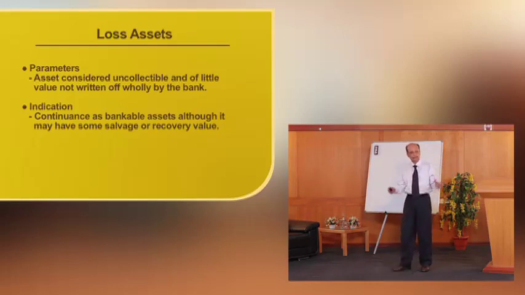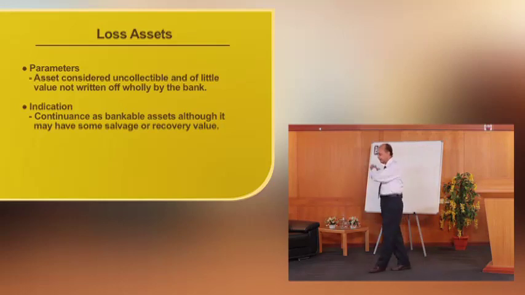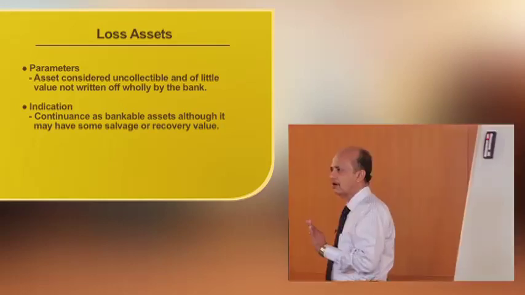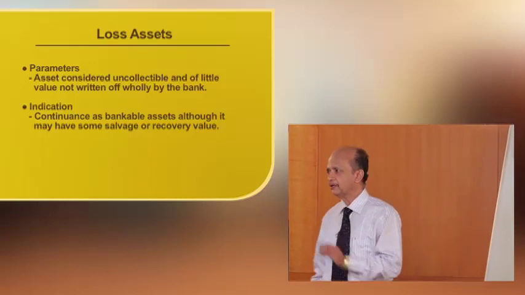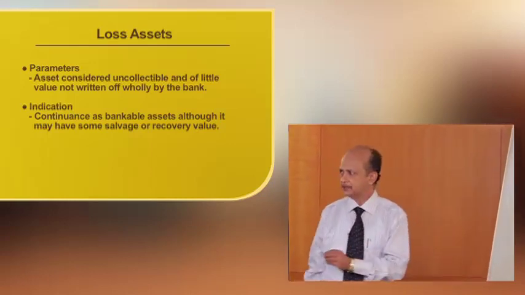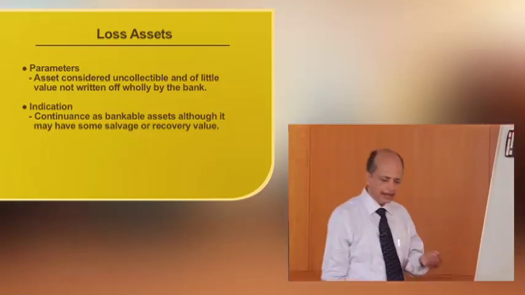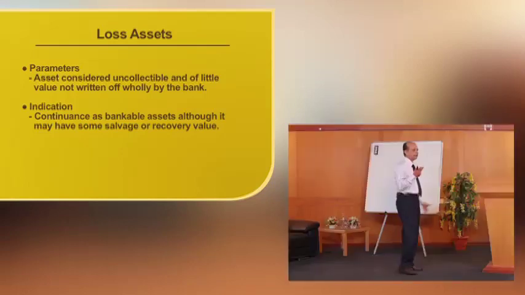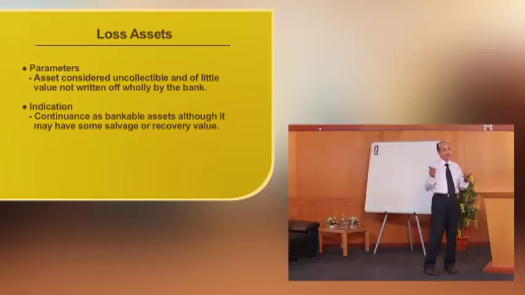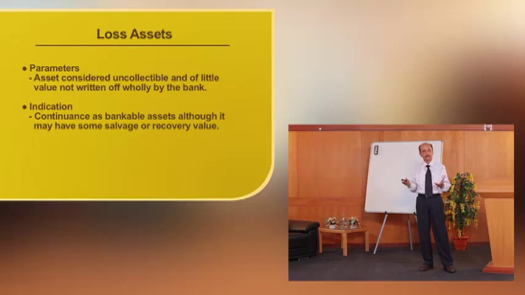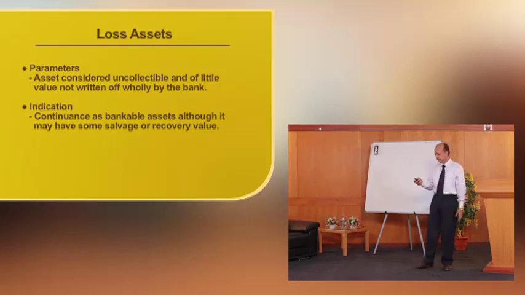Sometimes the bank may not get anything. There is a loss, the name itself is loss assets. Then what is the indication? That it continues as a bankable asset, although it has some salvage or recovery value. The bank may get something, say 5%, 10%, depending upon the realizable value at the time of disposal.